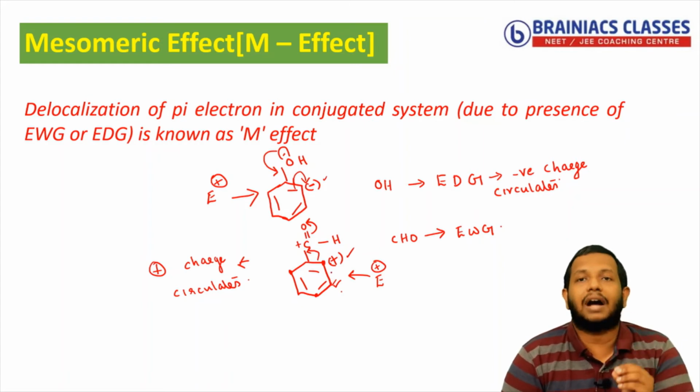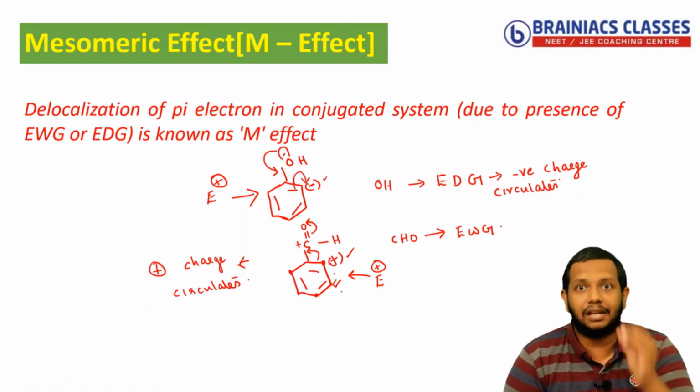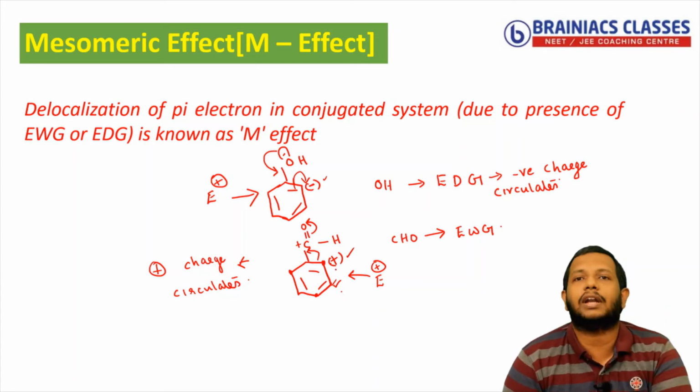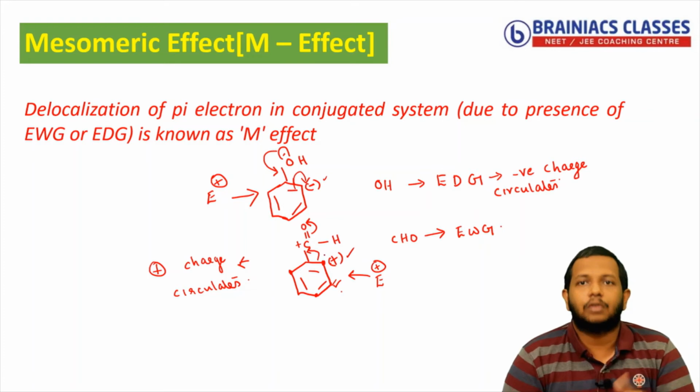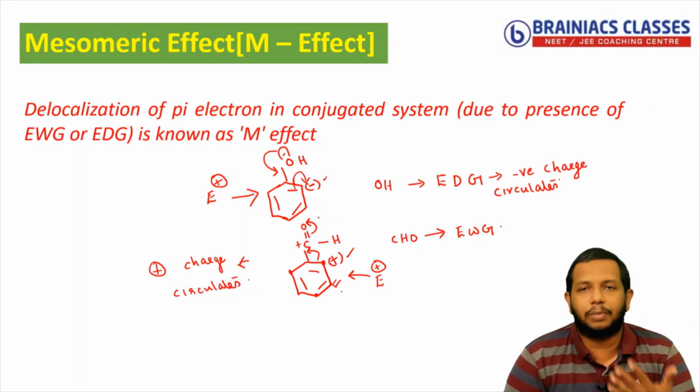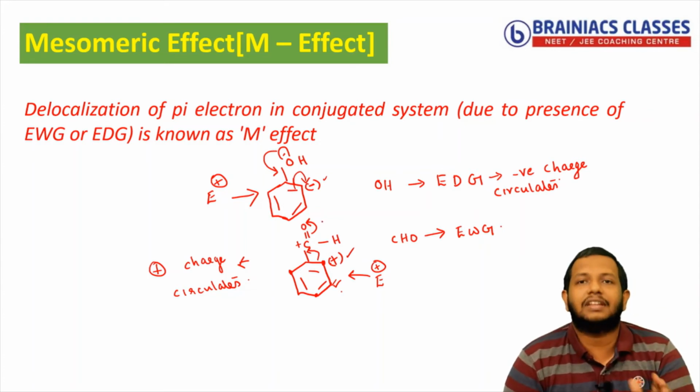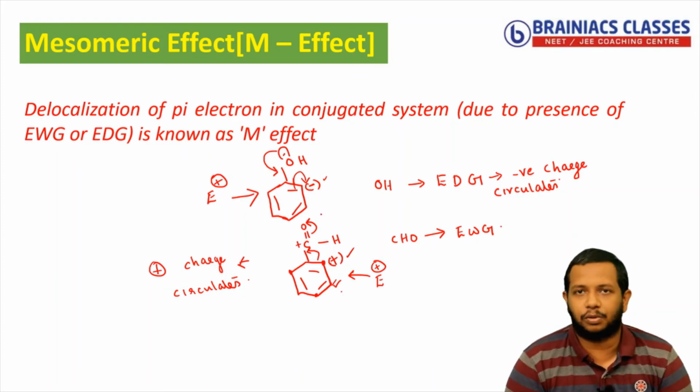So the next thing you need to learn is identifying the given group of atoms as whether electron donating group or electron withdrawing group. So based on that, this mesomeric effect is classified into two, that is plus M effect and minus M effect. That is what next we are going to see.